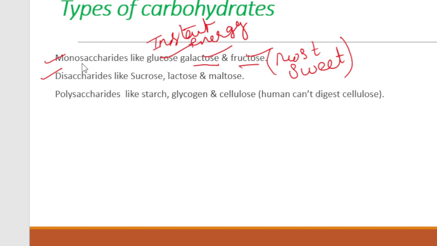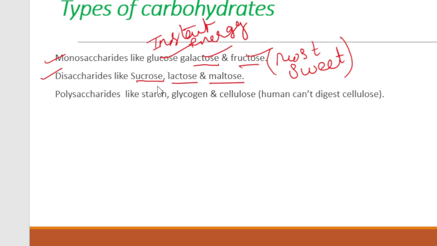Then there are disaccharides. The second type of carbohydrate is disaccharides. Disaccharides are generally formed by the hydrolysis of one or more monosaccharides. What is this hydrolysis? Hydrolysis is a process in which water is used to substitute a substance. That means water substitutes some substance. Hydrolysis of these monosaccharides gives rise to disaccharides. Examples of disaccharides are sucrose, lactose, as well as maltose.